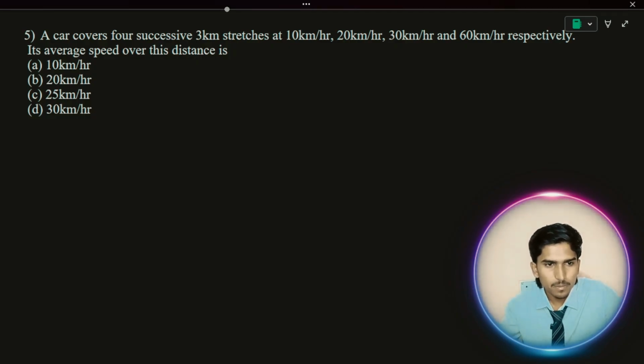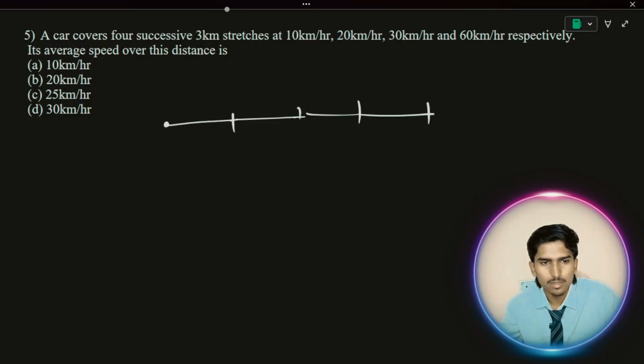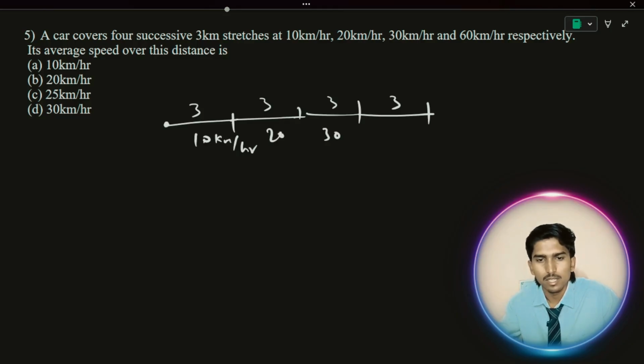A car covers 4 successive 3 kilometer stretches, which means 4 intervals actually. This is one 3 kilometer stretch, this is one, this is one, this is one, with a speed of 10 kilometer per hour, and second 20, third one 30, fourth one 60 kilometers per hour. They are asking for the average speed.